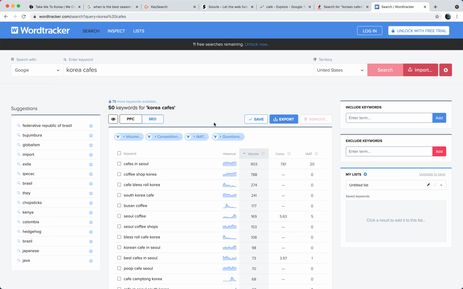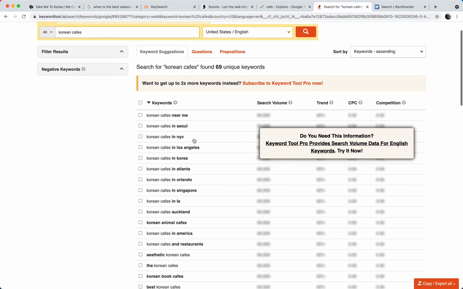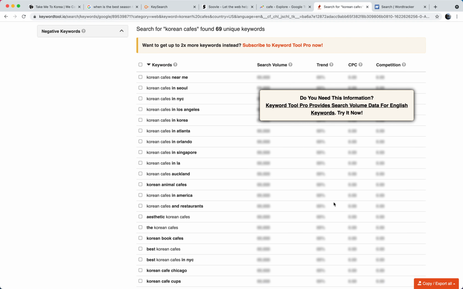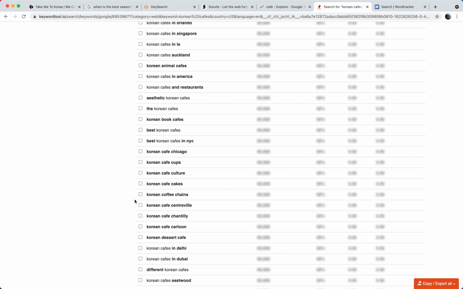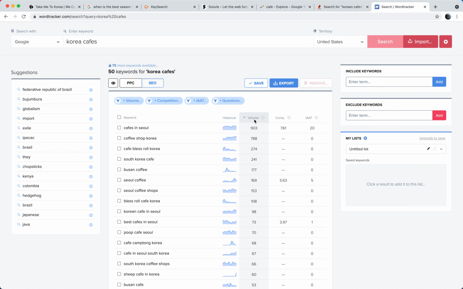Tools that are particularly helpful for finding keywords that are freely accessible are wordtracker.com and keywordtool.io. Unfortunately, keywordtool.io won't show you the more detailed information on the free plan, but it can give you some more general terms or some more keywords that you might want to put in your article. Word Tracker is a bit better on the free version, and you can actually see the average monthly volume of searches, and you can see the competition and the in anchor and title, which